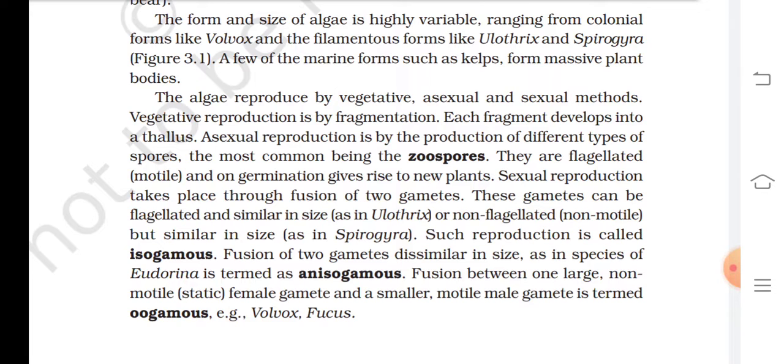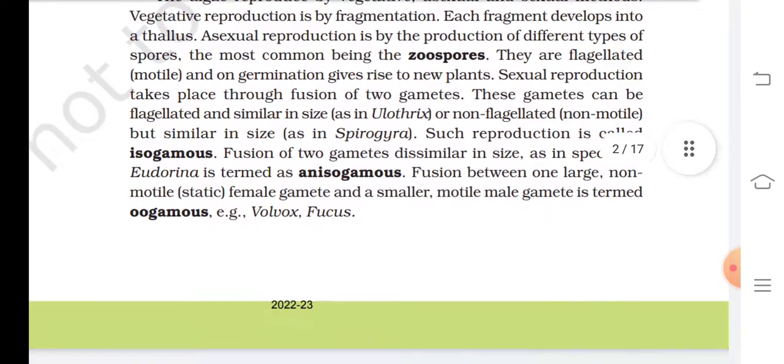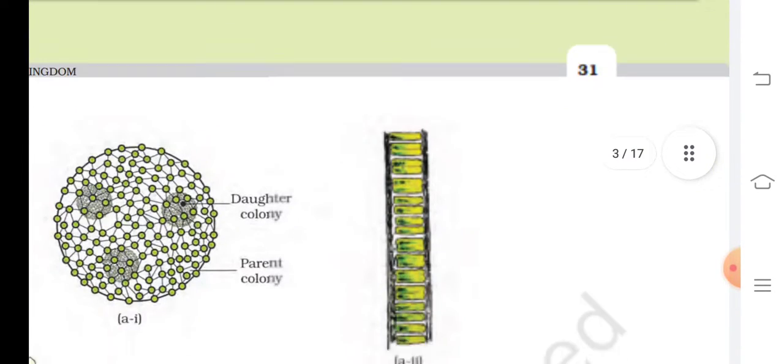Sexual reproduction takes place through fusion of two gametes. These gametes can be flagellated and similar in size as in Ulothrix, or non-flagellated, non-motile, but similar in size as in Spirogyra. Such reproduction is called isogamous. Fusion of two gametes dissimilar in size as in species of Eudorina is termed as anisogamous. Fusion between one large, non-motile static female gamete and a smaller motile male gamete is termed as oogamous. Example: Volvox and Fucus.